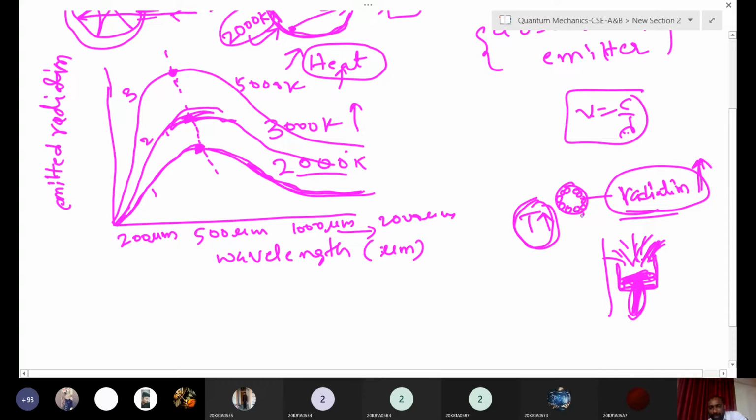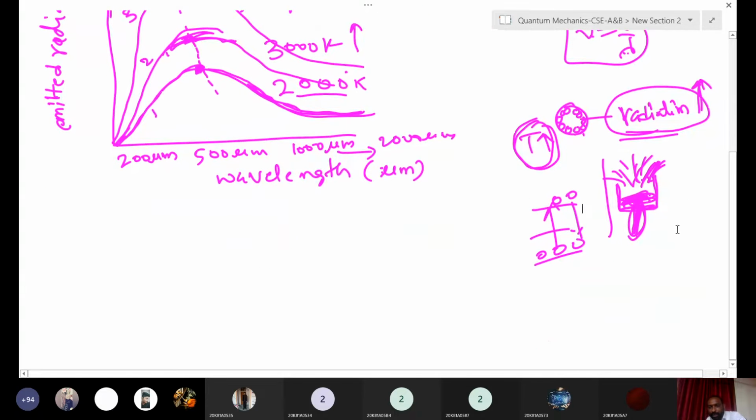All atoms are excited and they emit the maximum energy. Okay, maximum energy. So here, suppose there are a number of atoms. They are going up and down, to the excited state and coming down also. Generally, if you take any atom, there are many energy levels, right?